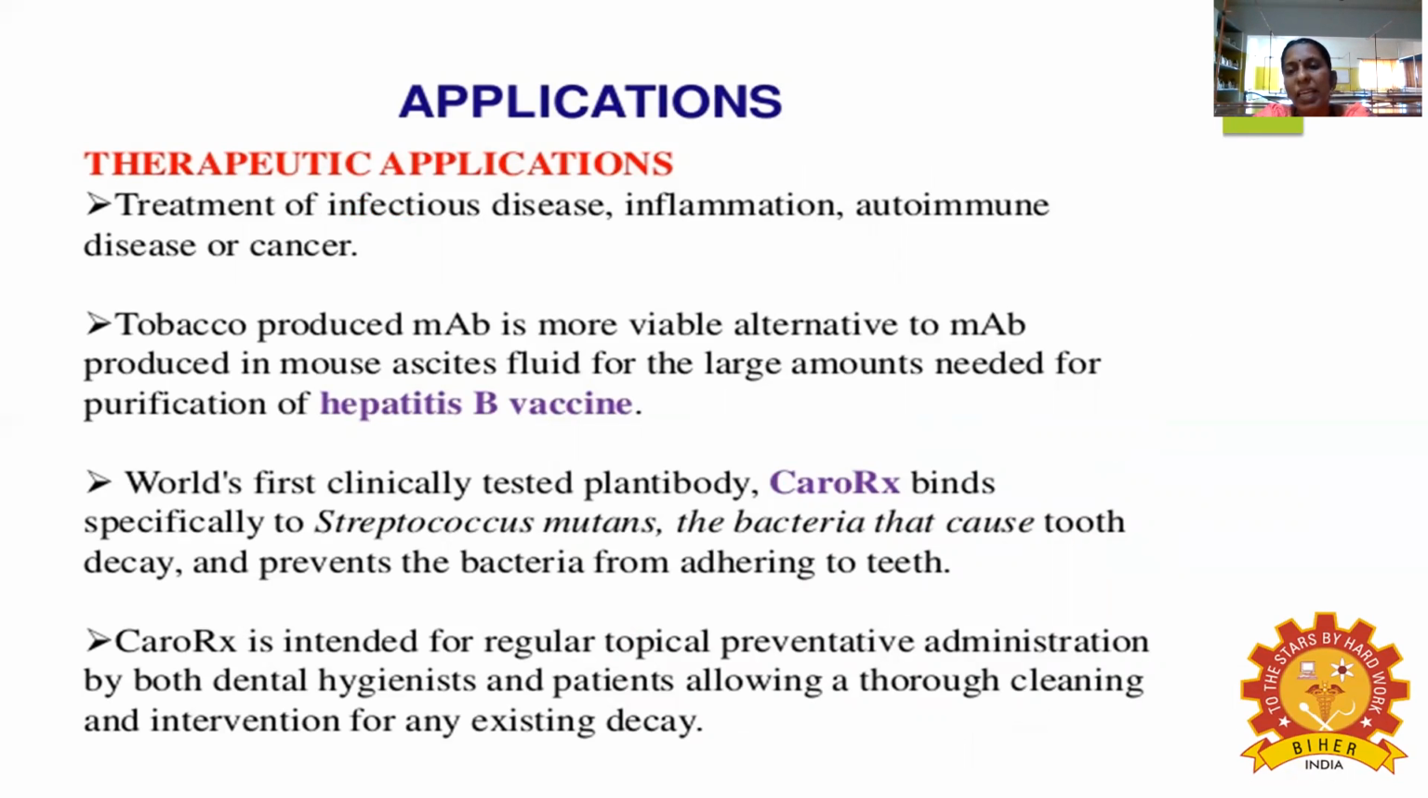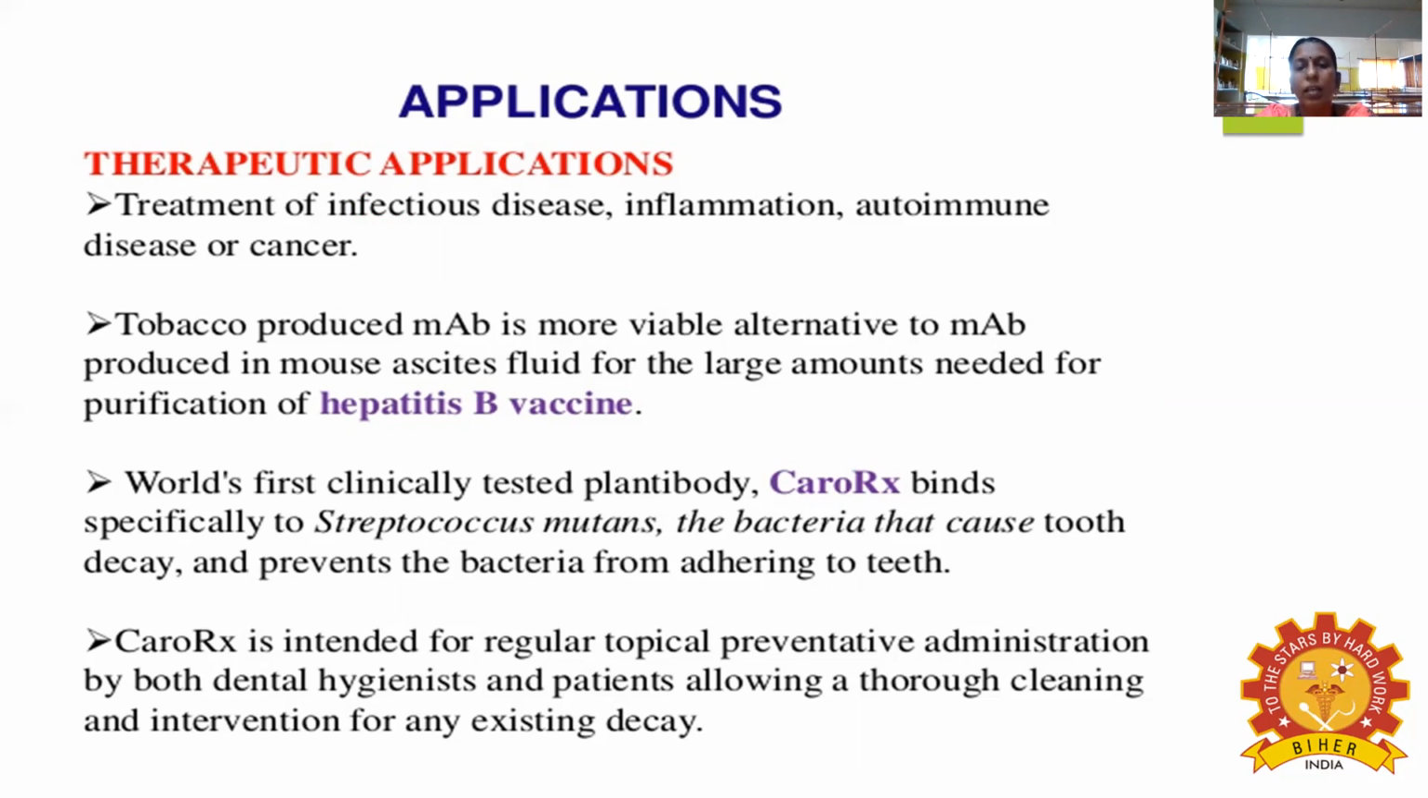The therapeutic application of plantibodies is in treating different diseases, and much research work is being carried out. They are used for the treatment of infectious disease, inflammation, autoimmune disease, or cancer. Tobacco plant-produced monoclonal antibodies are a viable alternative to monoclonal antibodies produced in mouse ascites fluid, for the large amounts needed for the purification of the hepatitis B vaccine.